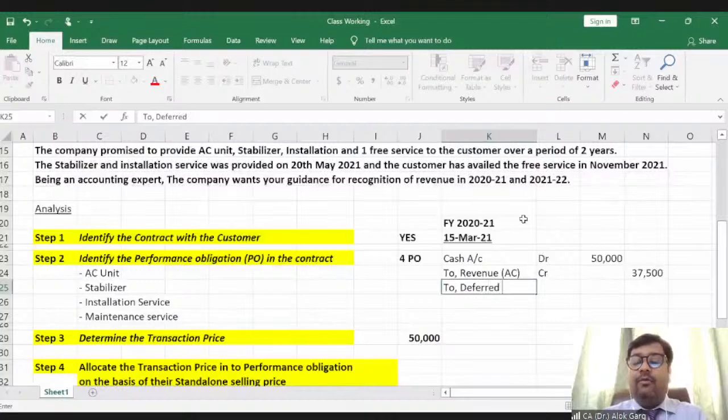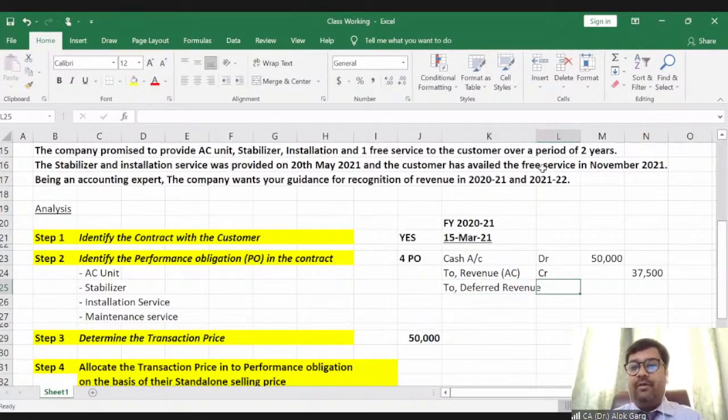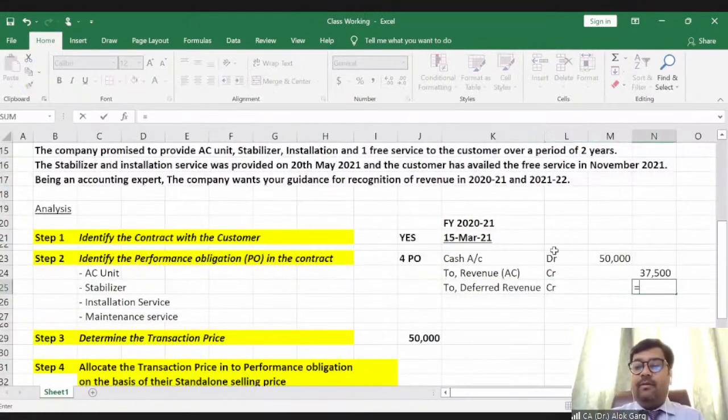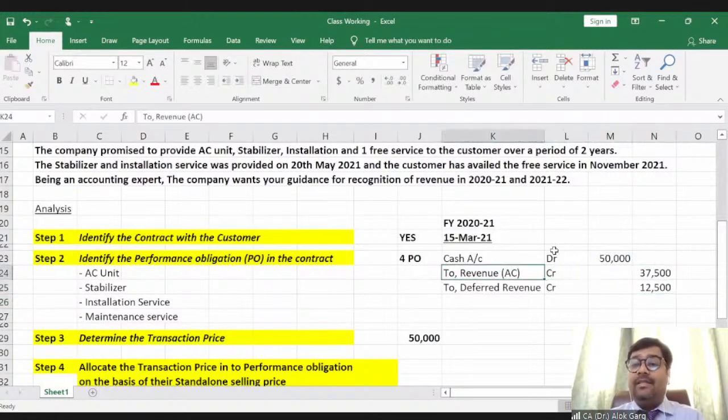The remaining amount will go to deferred revenue, a liability in the balance sheet, to deferred revenue credit. The balance amount will go to a liability, which is a deferred revenue. And in this particular year, we have recognized revenue only to the extent of 37,500.